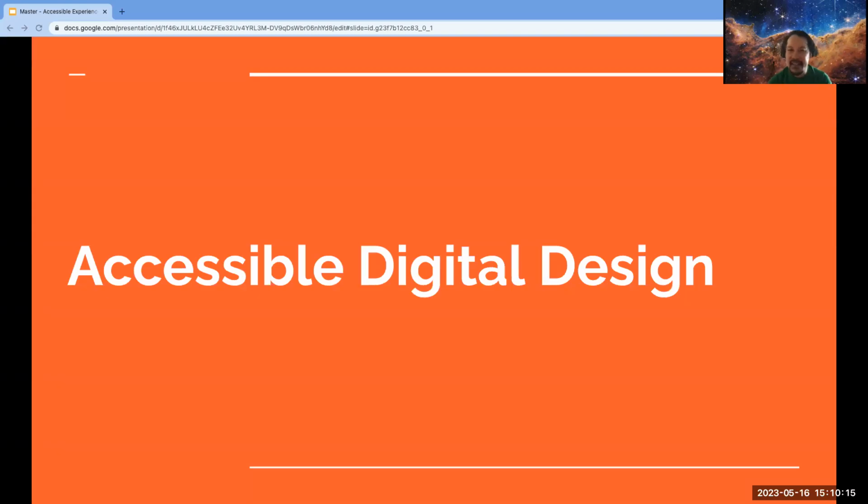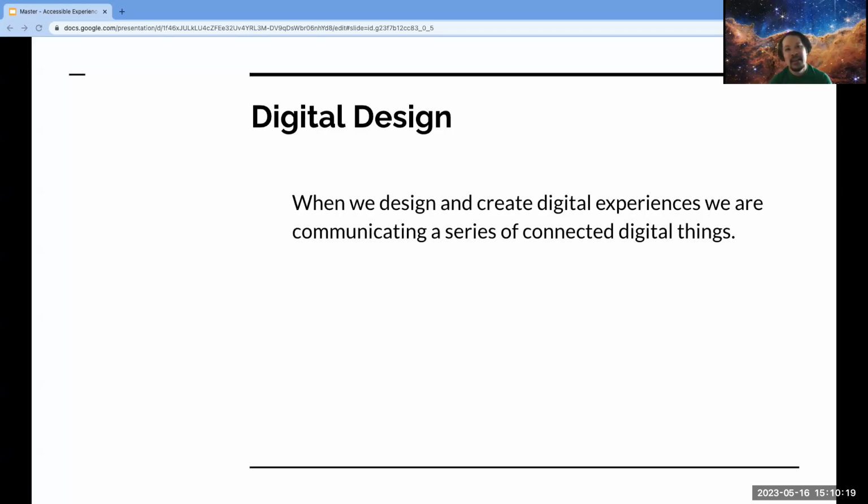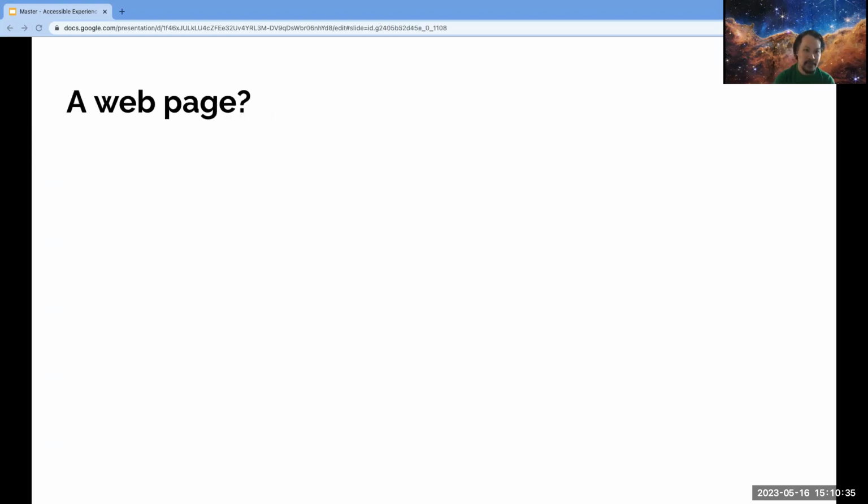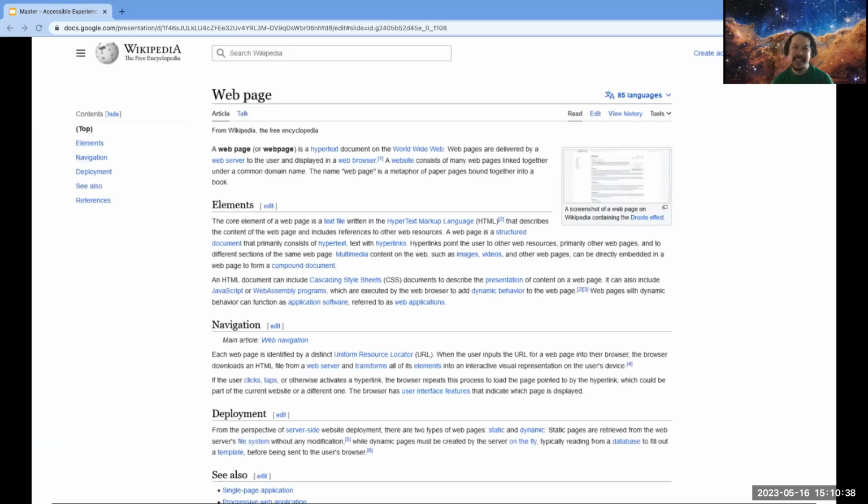So where does this impact accessible design? When we design and create digital experiences, we are communicating a series of connected digital things. When we talk about digital design, we usually refer to websites made up of web pages. A web page? The entire concept is a skeuomorphism of a printed page. And along with that page comes all of its shortcomings.